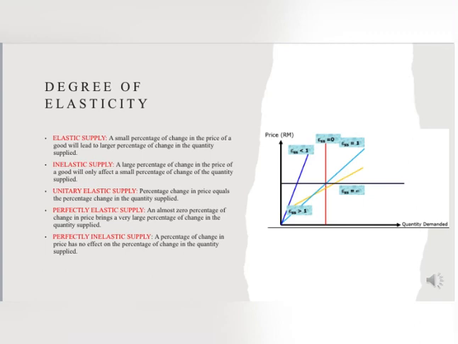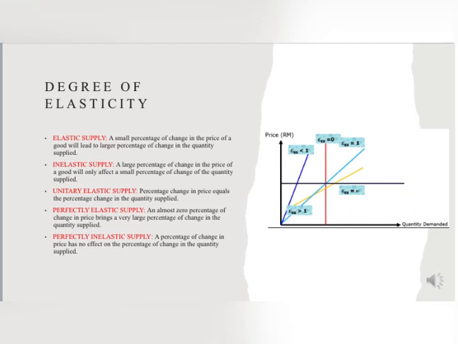There are 5 degrees of elasticity. The first degree of elasticity is elastic supply. A small percentage change in the price of a good will lead to a larger percentage change in the quantity supplied. Inelastic supply is when a large percentage change in the price of a good will only affect a small percentage change of the quantity supplied.